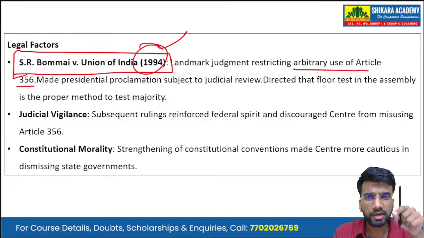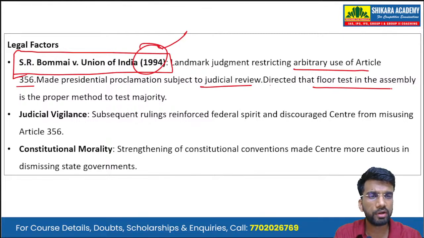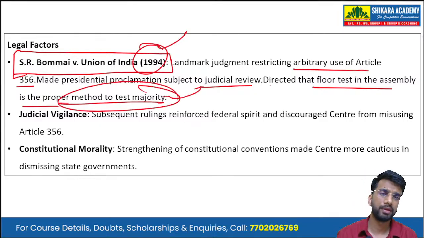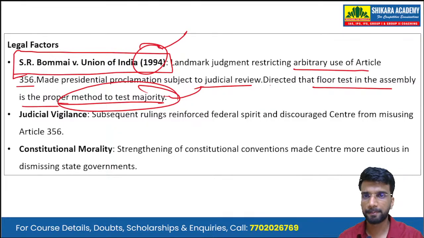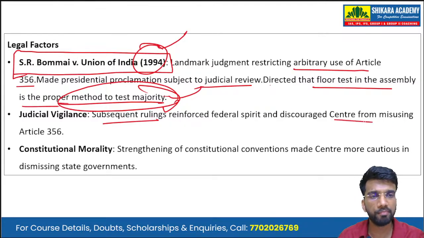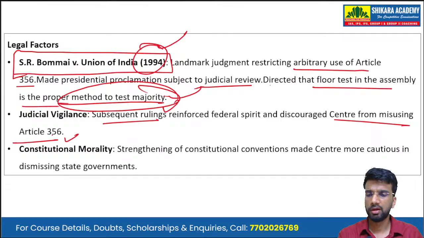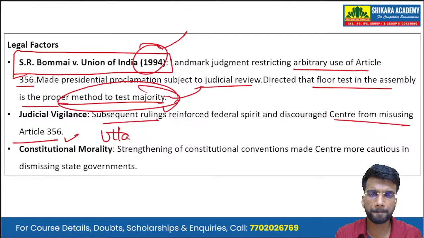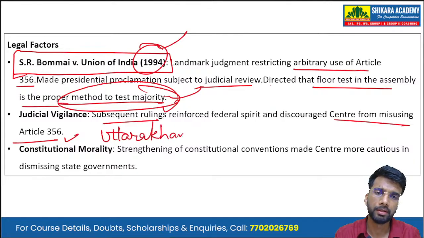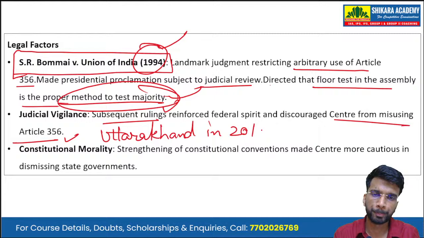It made the presidential proclamation subject to judicial review and directed that the floor test in the assembly is the proper method to test the majority of the government of the party in power in the state. Then there is judicial vigilance. Subsequent rulings reinforced the federal spirit and discouraged the Centre from misusing Article 356. The most recent case, we can say, is of the Uttarakhand Assembly in 2016.